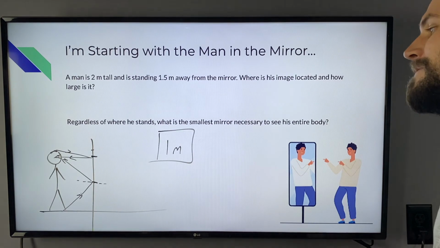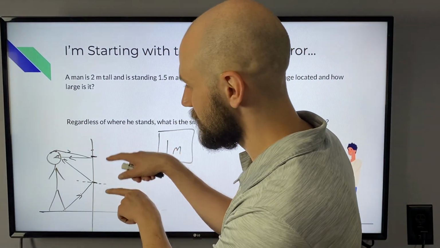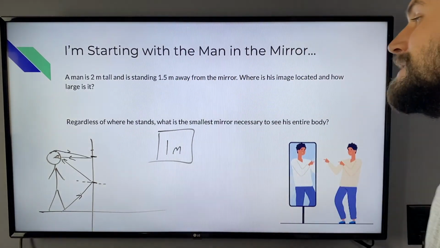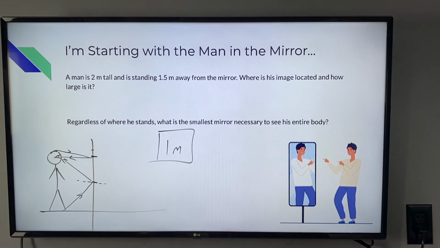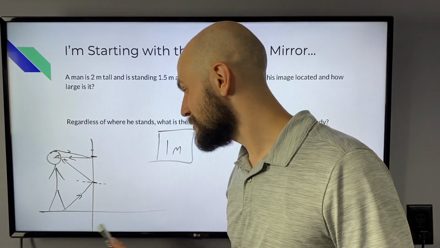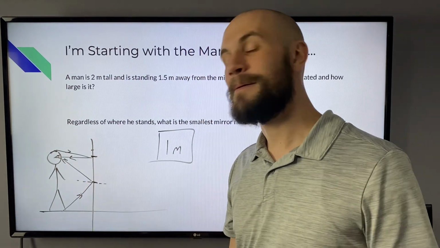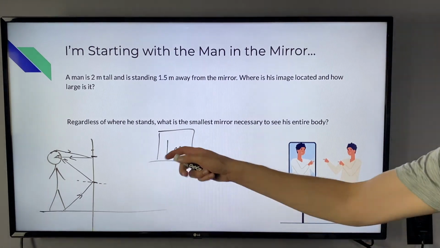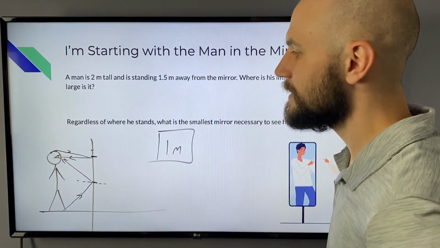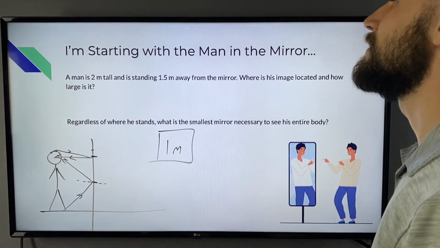So as long as we have a mirror that is 1 meter tall and positioned so it's covering the top half of his body, he should still be able to see his entire reflection. If you're feeling ambitious with your geometry, you could try to figure out what this little bit is and how much it takes away from this 1 meter length. But as long as we have a 1 meter length, waist height up to the top, we should still be able to see the whole body.